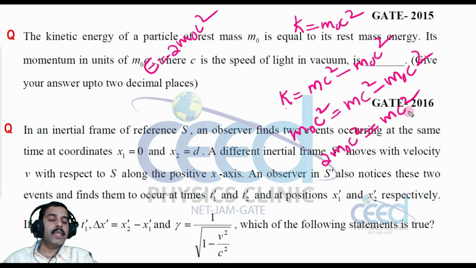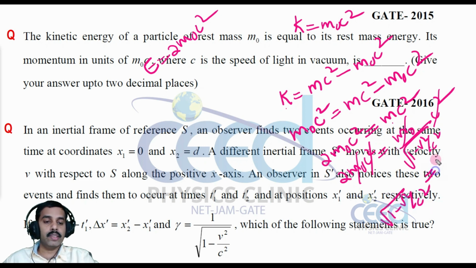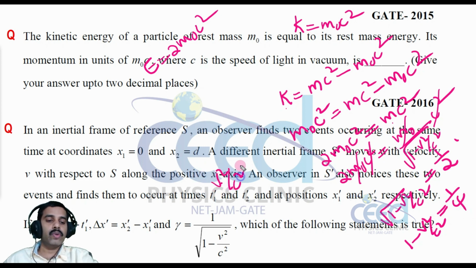All right, now look into this. This total energy mc square I can convert as 2m0 c square, where m is m0 divided by root 1 minus v square by c square, into c square. So the m0 c square cancels. Now root 1 minus v square by c square is equal to 1 by 2, and 1 minus v square by c square is equal to 1 by 4, and this v square by c square is equal to 3 by 4. So v is equal to root 3 by 2 c.